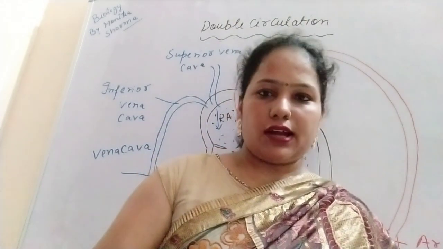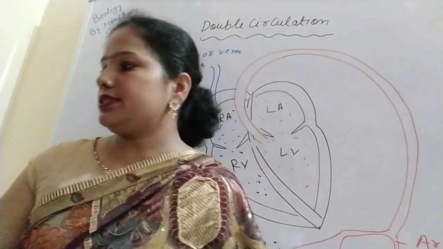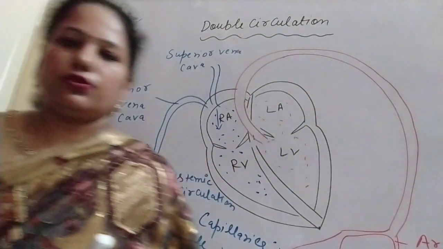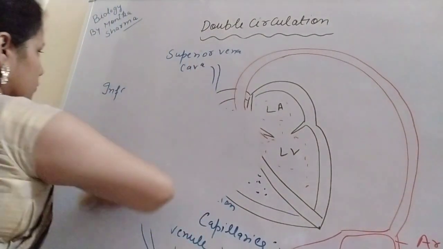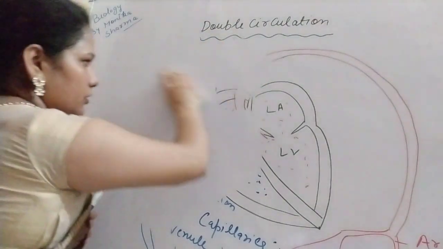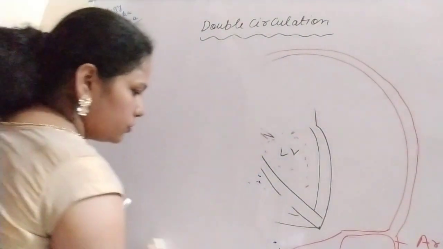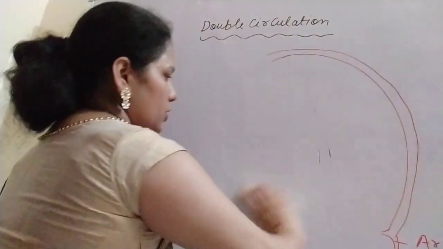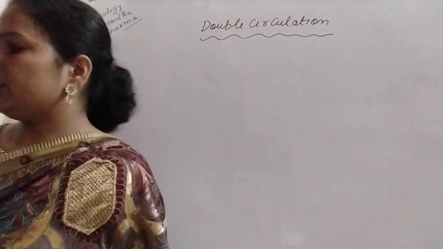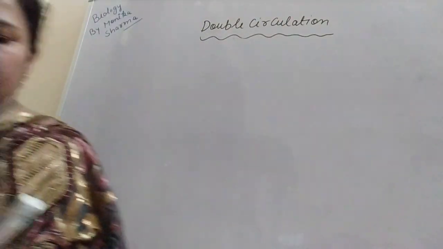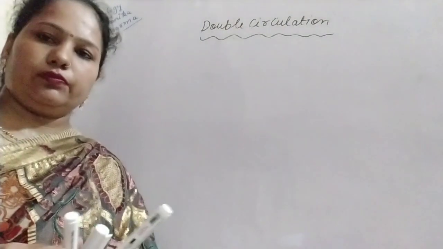A very good diagram is also given in your NCERT. It is also given in 10th class. It is also given in 11th. So double circulation, there is no problem now. The systemic circulation and the pulmonary circulation, both circulations join to form the double circulation.